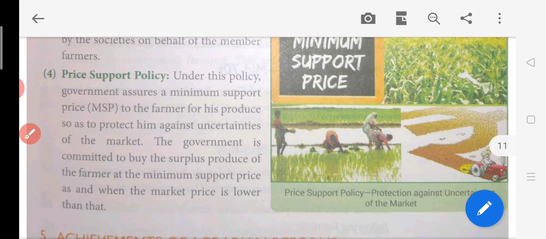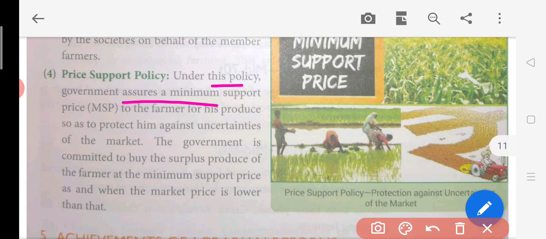Now, price support policy or minimum support price. Now, what is this thing? Under this policy, the government assures a minimum support to the farmer for his produce so as to protect him against the uncertainty of the market.